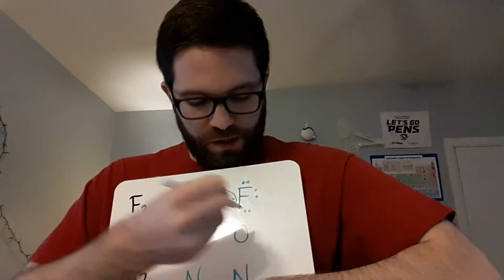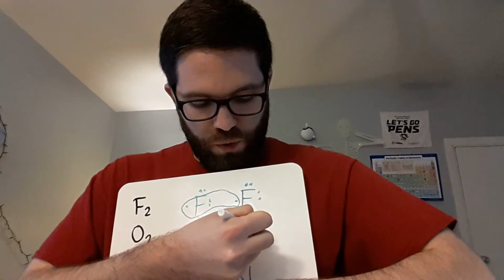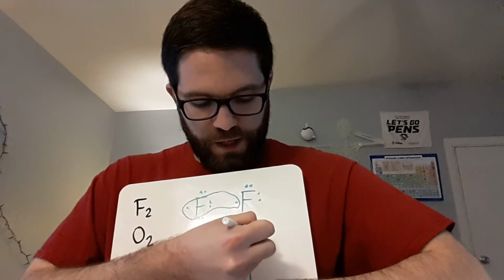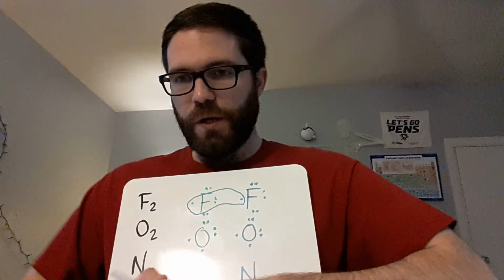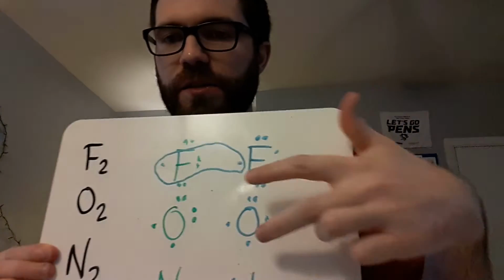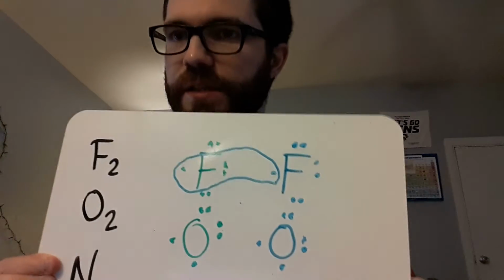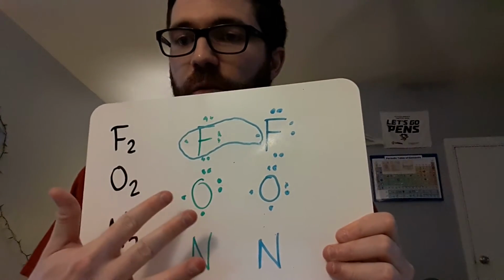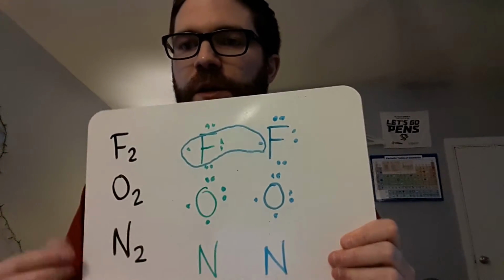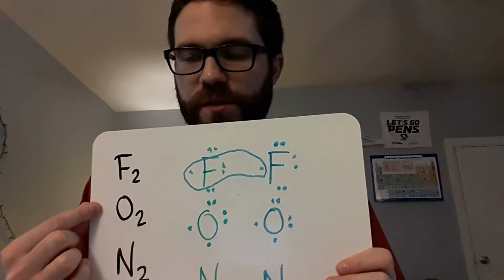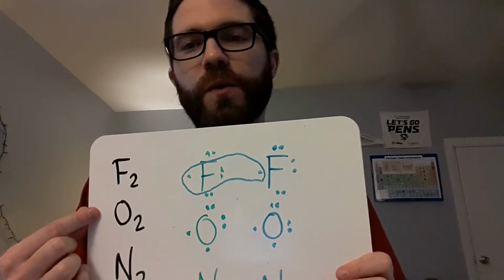Same deal for this oxygen. We're going to start in the north. 1, 2, 3, 4, 5, 6. Okay, so each oxygen has 2 lone pairs, 2 pairs by themselves that aren't going to do anything. They're just going to stay there. And 2 unpaired electrons that want to form bonds. Now, O2 means that you have two oxygens. You can't have any more oxygens than that, and they have the electrons that they start with.